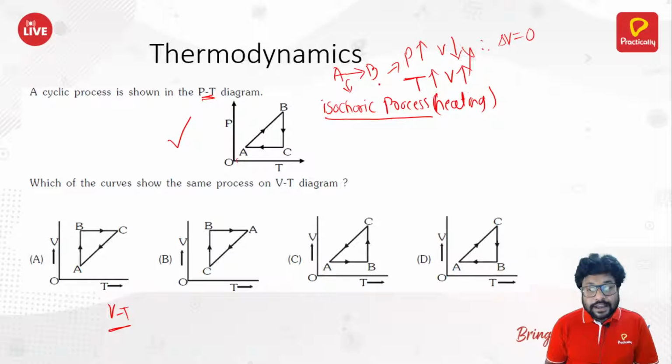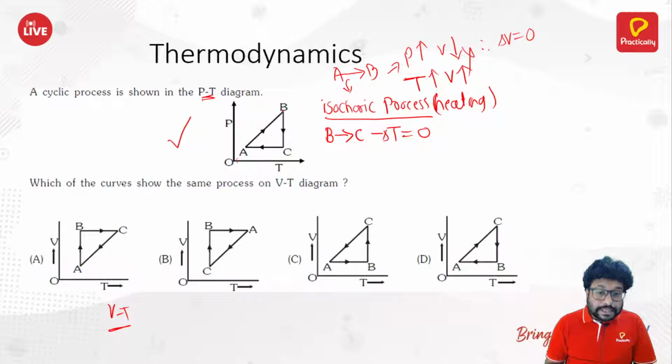B to C. When you're going from B to C, you can see the temperature change delta T is 0. The temperature is constant, right? Let's look at the pressure also. The pressure is decreasing, so delta P is negative, but the temperature is constant. So it is isothermal.